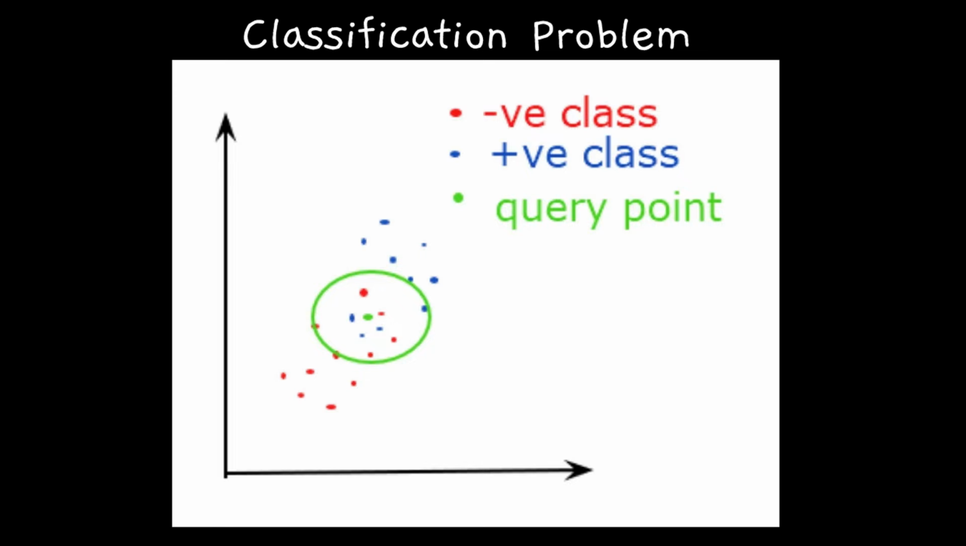Sometimes it is difficult to say which type this point is. So here better approach is to say in terms of probability, like 80% chance that this query point belongs to positive class of data point and 15% chance that this query point belongs to negative class. This is how probability is used in machine learning.